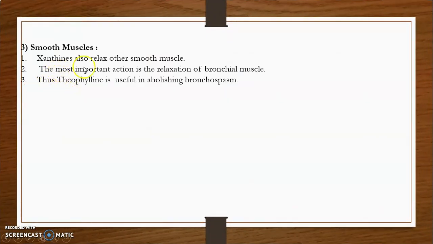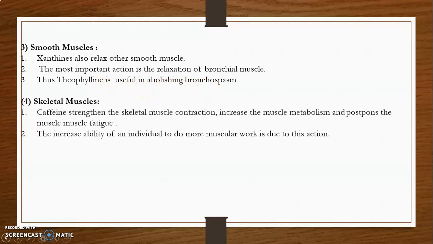Then on smooth muscle, xanthines also relax other smooth muscles. The other important action is the relaxation of the bronchial muscle. Theophylline is useful in abolishing bronchospasm. Then on skeletal muscle, caffeine strengthens skeletal muscle contraction, increases the muscle metabolism and postpones muscle fatigue. The increased ability of the individual to do more work results from this action.